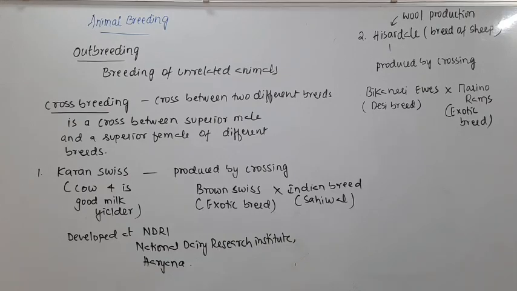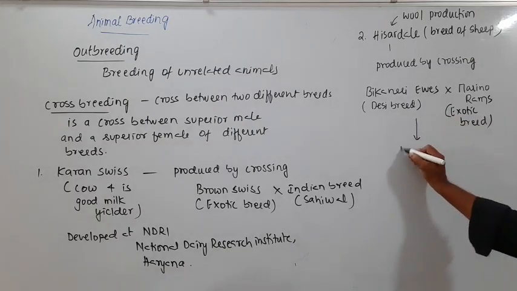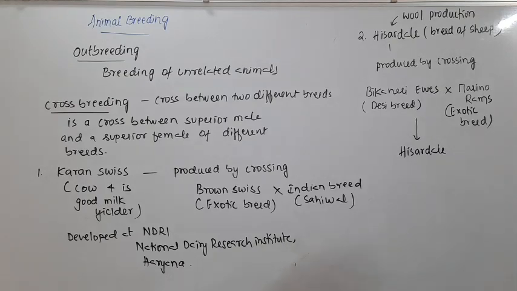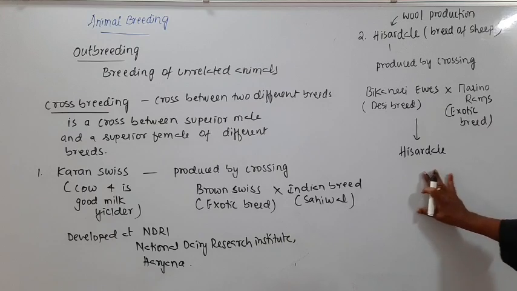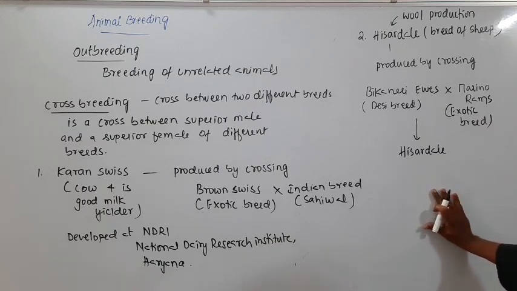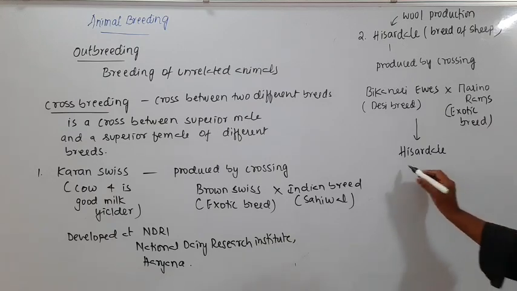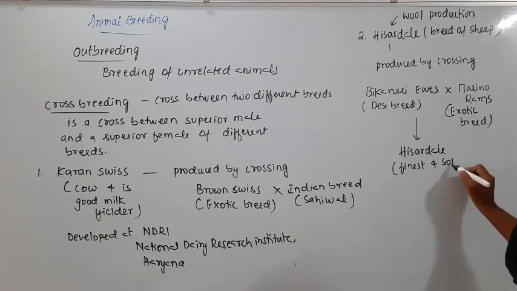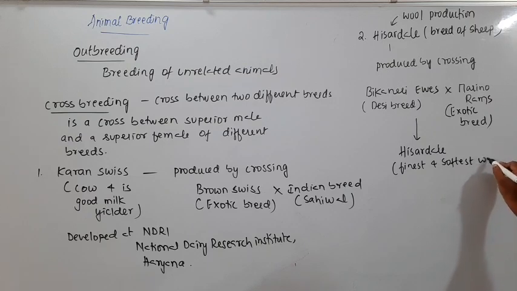By crossing the Bicanary Ewes and the Merino Rams, they have obtained another breed called Hesardel. This is the one that has the finest and softest wool.